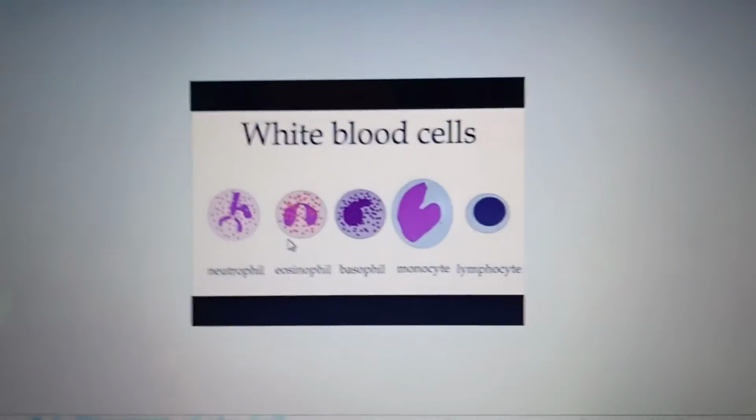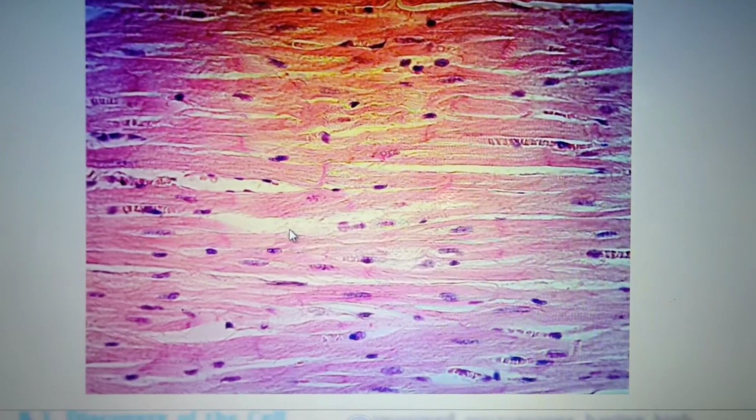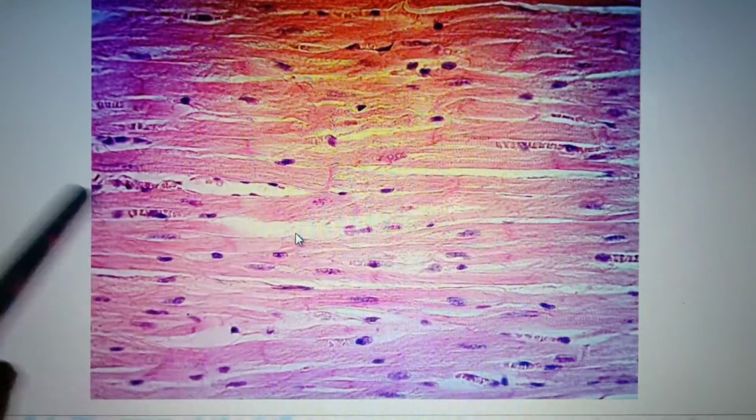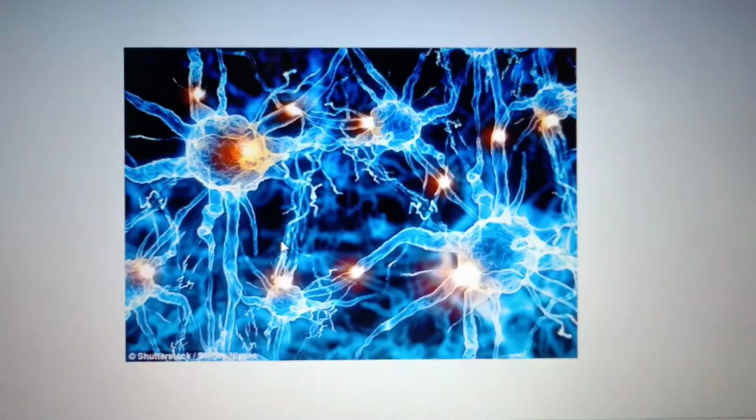Okay, our cells, you can see these muscle cells. Muscle cells, you can see the nucleus is spindle shaped. Both the ends will be tapering. They are spindle shaped. Muscle cells show a shape difference.